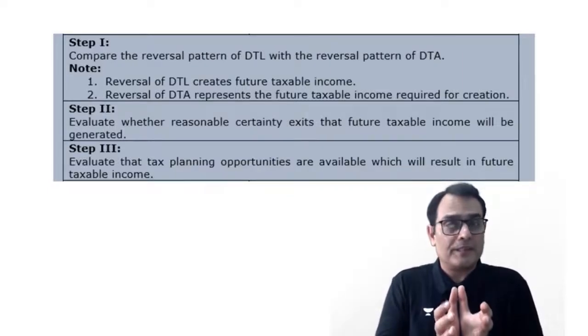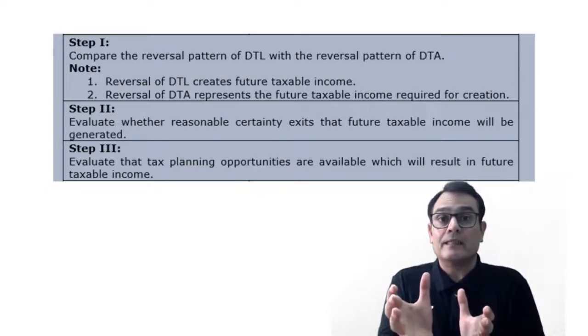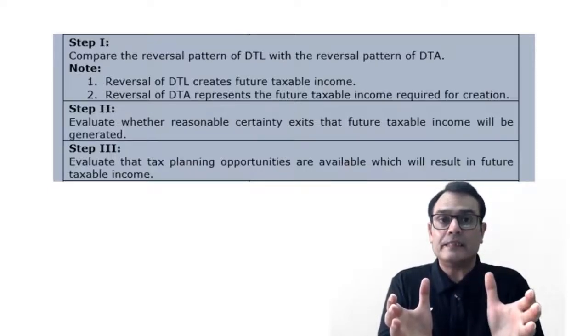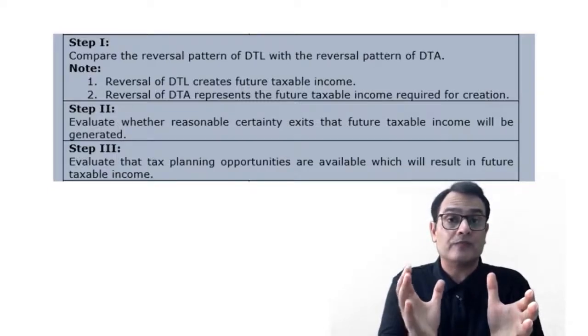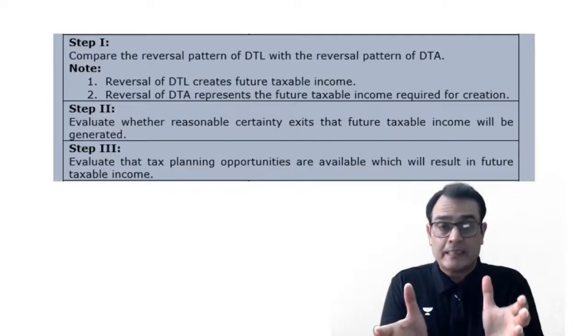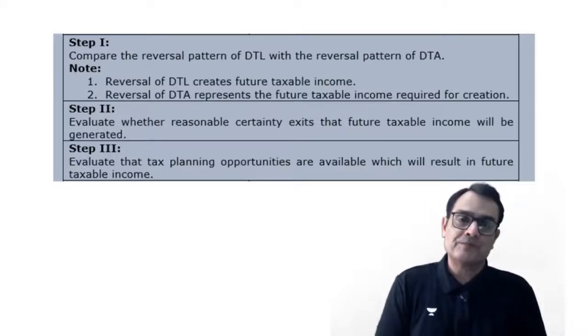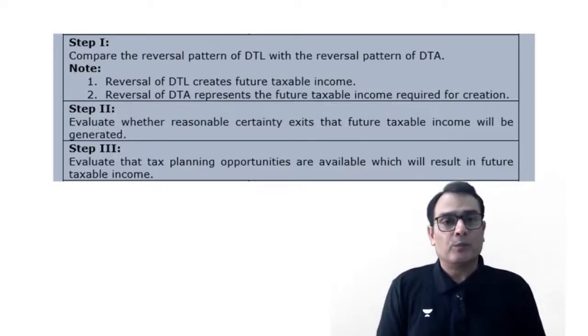So one thing is very simple and straight, that a reversal of a DTL gives a credit to the P&L, and the reversal of a DTA requires a debit to the P&L. So you need to see the reversal of a DTL, what is the income created in the future, and a reversal of a DTA, what is the amount of income required for the future. So the company would make a reversal pattern.